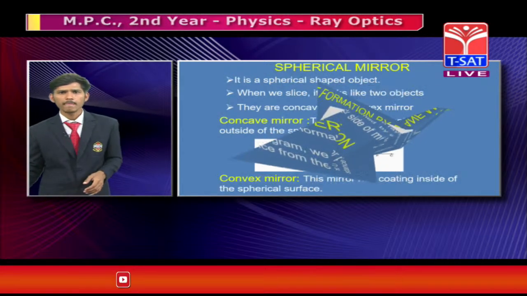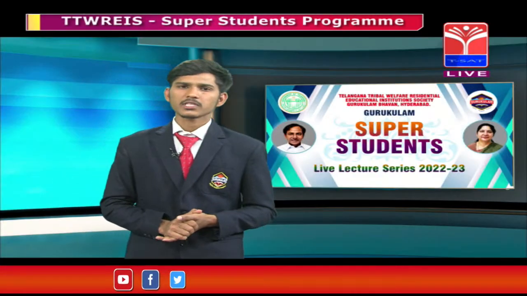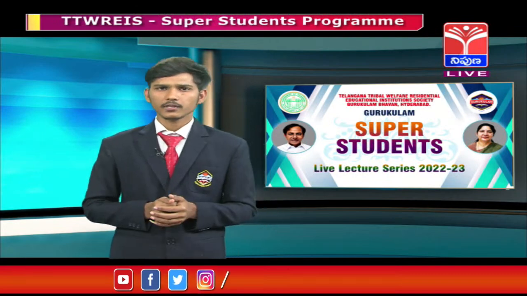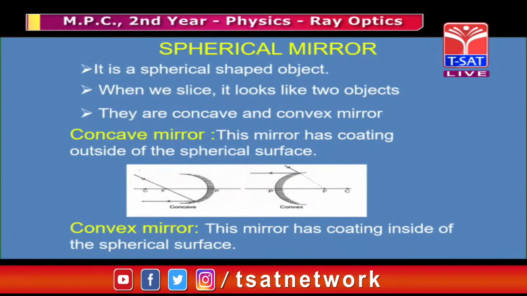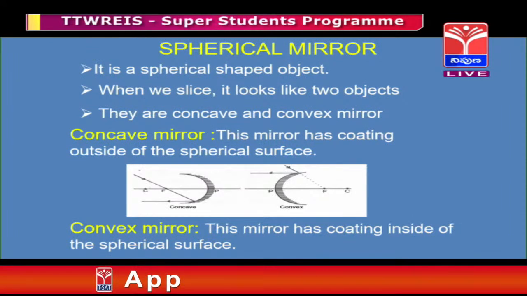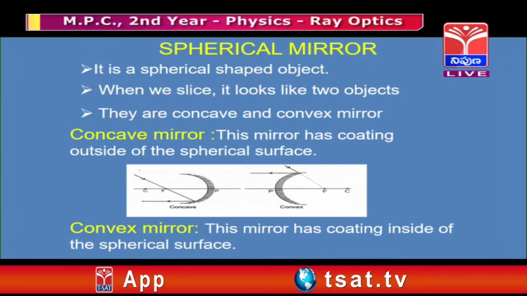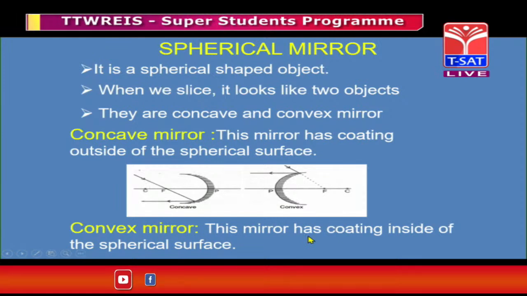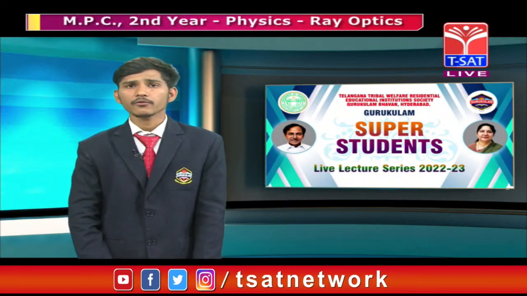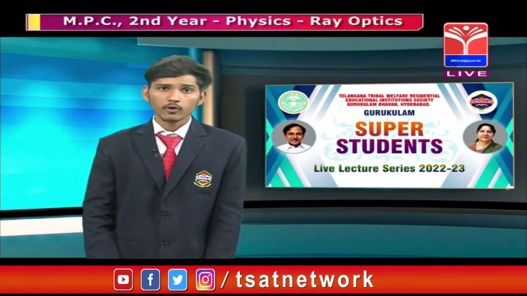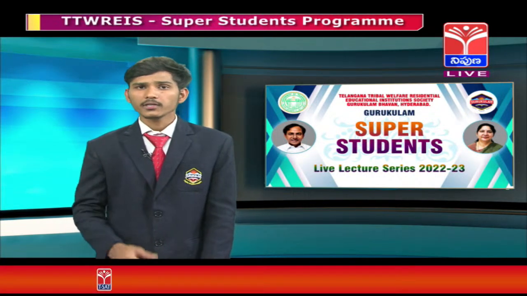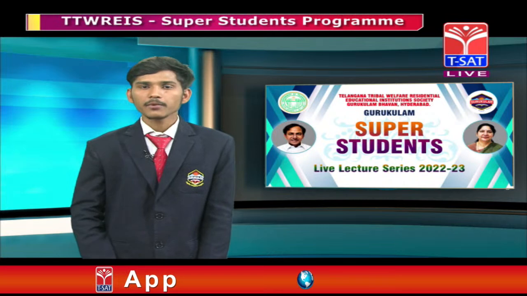So, next, spherical mirrors. What do you mean by spherical mirrors? A spherical mirror is nothing but a spherical shaped object. When we slice it, it looks like two objects. There are the concave mirror and the convex mirror. What do you mean by concave mirror? A concave mirror is one where the mirror is coated on the outside of the spherical surface, and concave mirrors are also called converging mirrors.